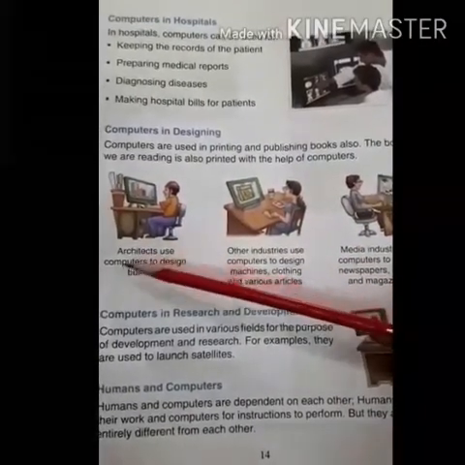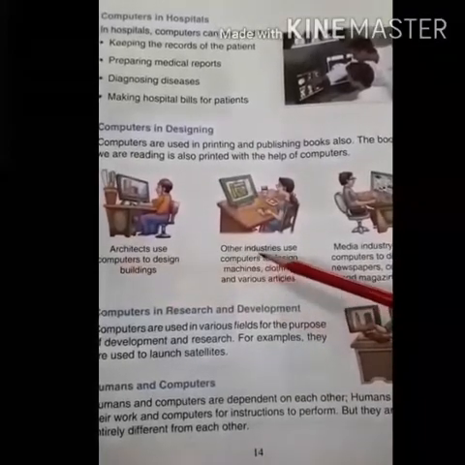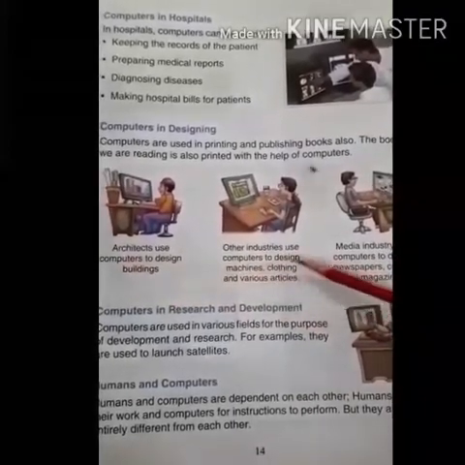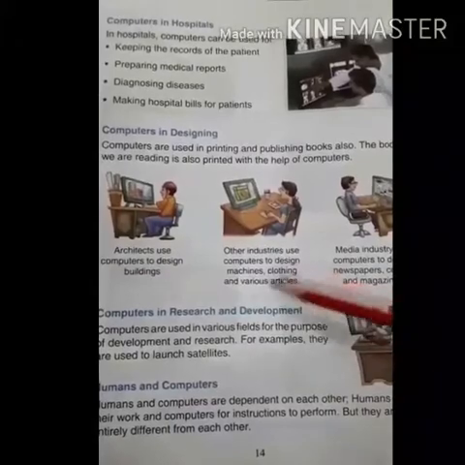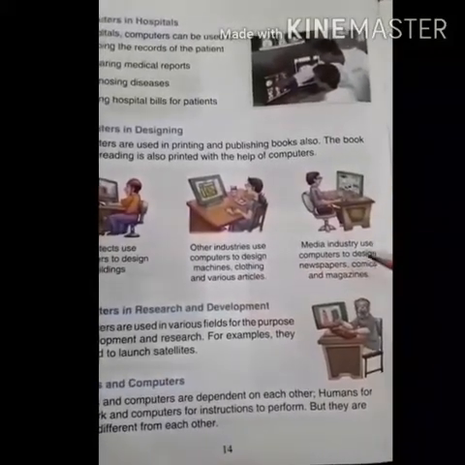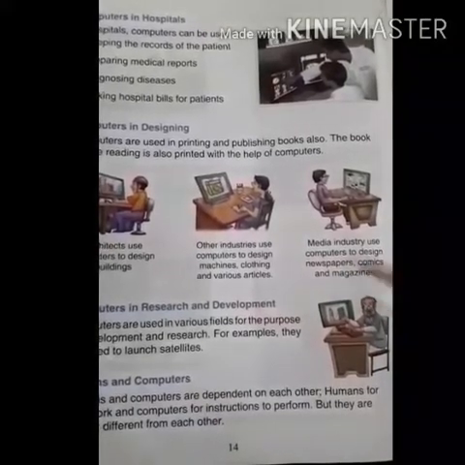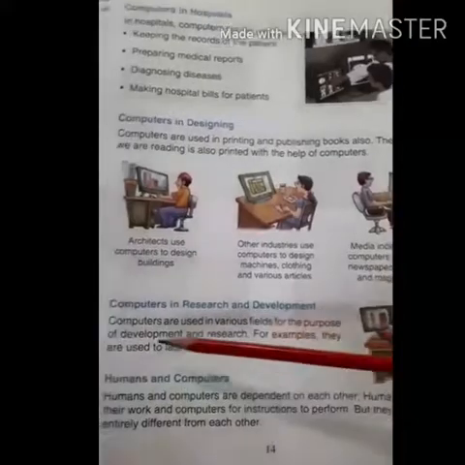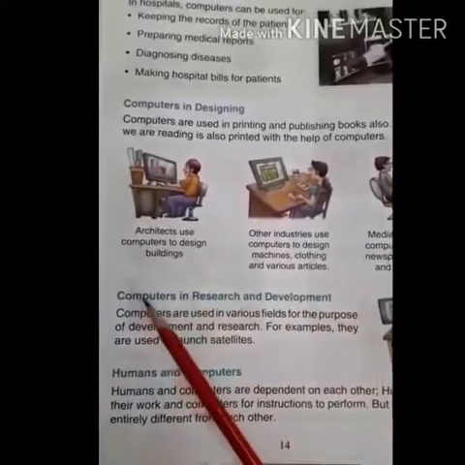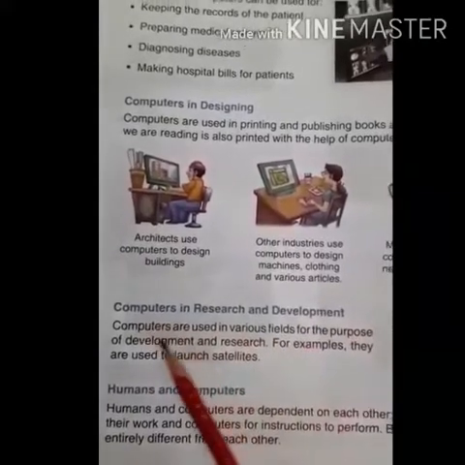Architects use computer to design buildings. Other industries use computers to design machines, clothing and various articles. Media industry use computers to design newspapers, comics and magazines. Now next one is computers in research and development.